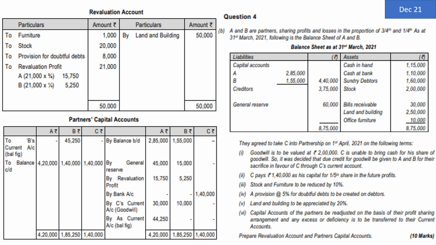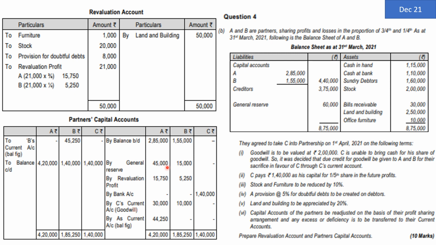First, we are going to consider the balance from the balance sheet. The balance from the balance sheet is partners capital account 2,85,000 and 1,55,000, which will be written to the partners capital account credit side by balance brought down, 2,85,000 and 1,55,000. There is a general reserve given to us, 60,000. This general reserve is representing the old undistributed profits of partners. So it should be given only to the old partners, that is to A and B, in their old profit sharing ratio, that is 3:1. So we are going to transfer general reserve of rupees 60,000 in the ratio of 3:1 to A and B as rupees 45,000 and 15,000.